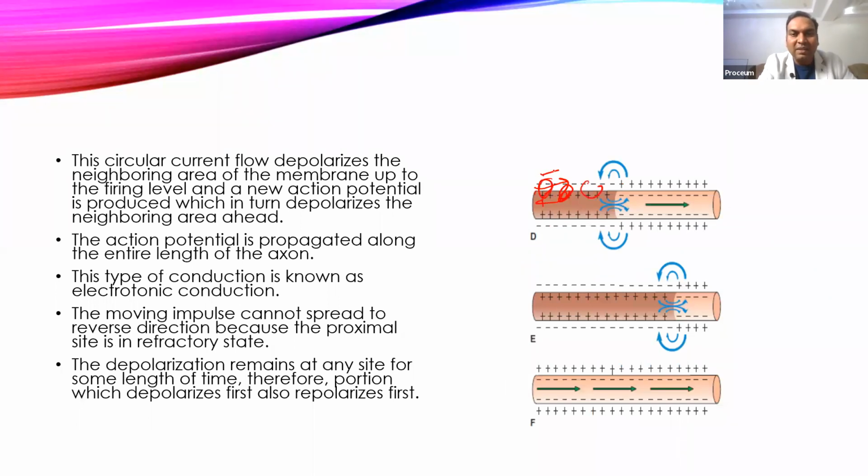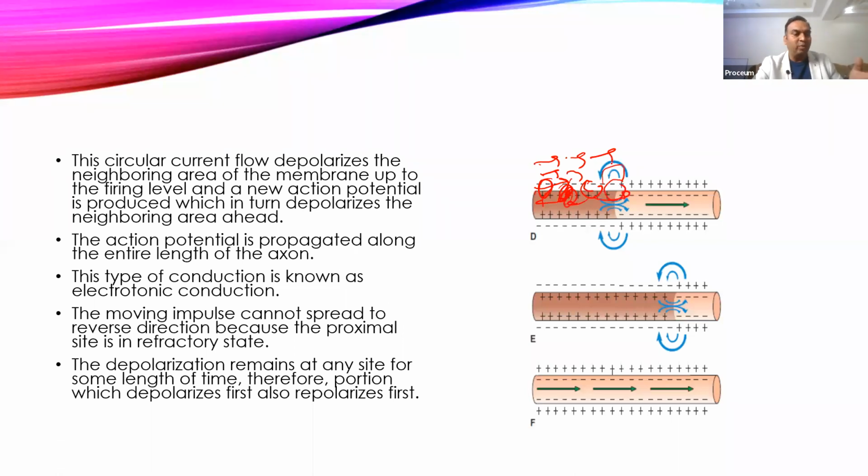When the action potential is generated here, it will again move some ions here and some ions here, and as this portion is refractory, it will not generate an action potential there, but it generates one here. So it goes from here to there, and this is how the conduction of the impulse occurs only from one direction to the other. So it is always unidirectional because of its refractoriness.